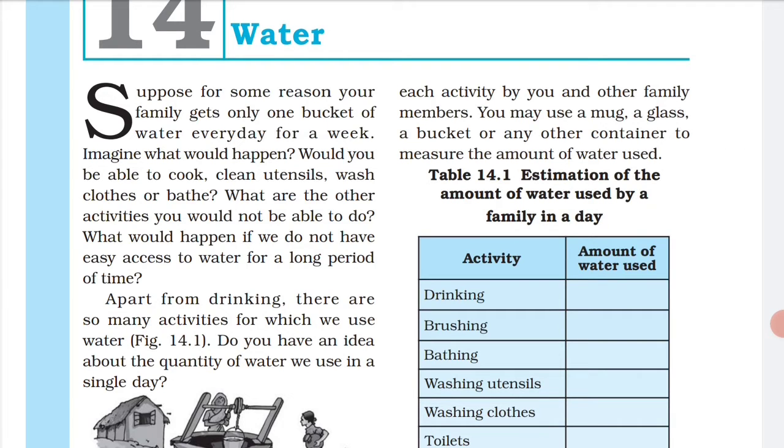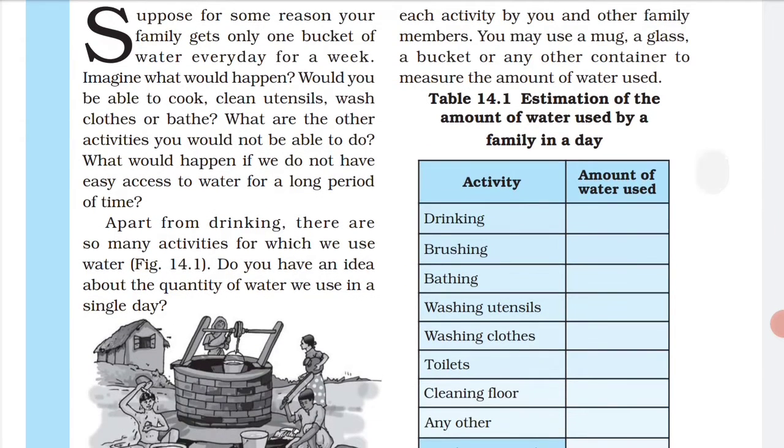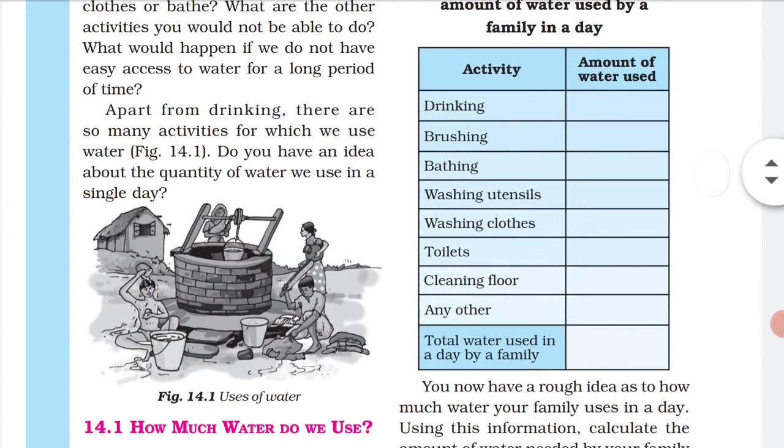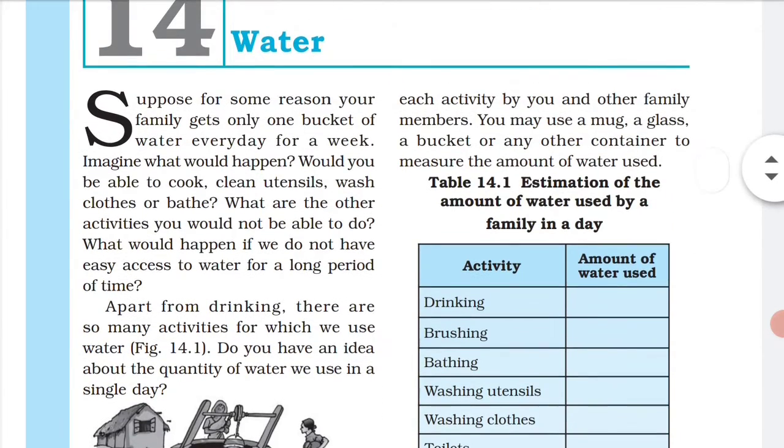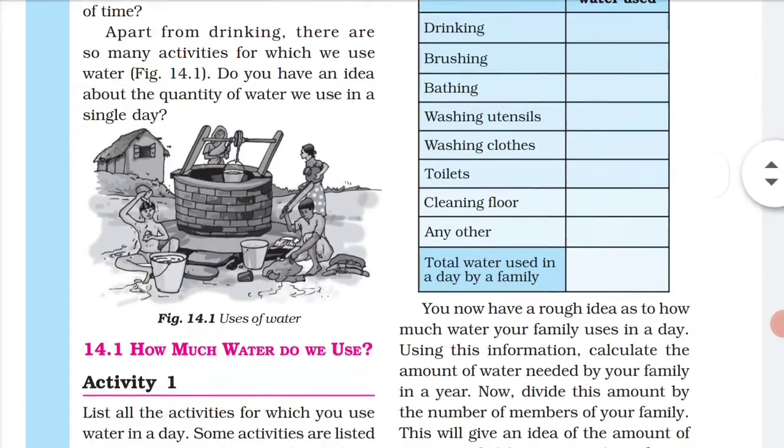Drinking, having a bath, brushing, washing utensils, washing clothes, toilet, cleaning floor, any other activities. Make a rough idea of how much water you may use, using a mug or a glass, a bucket or any other container to measure the amount, making an estimate of it.